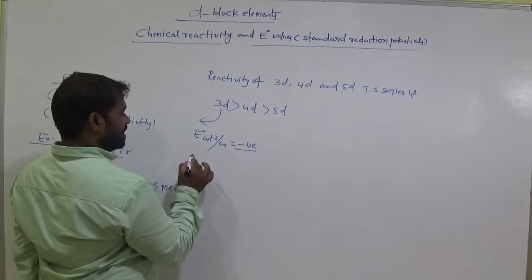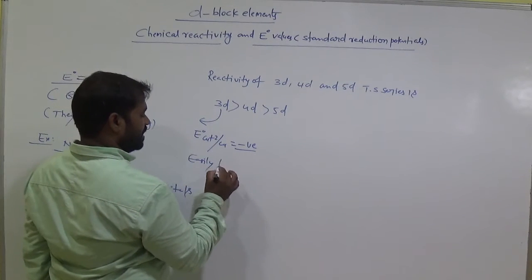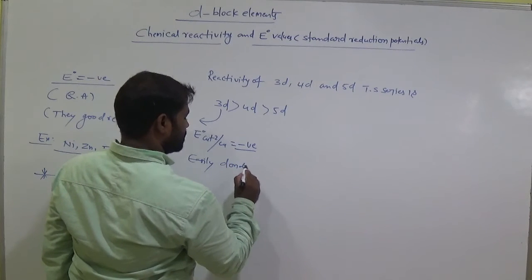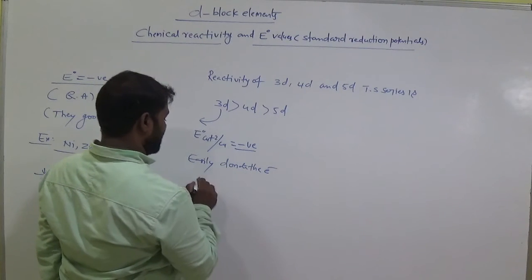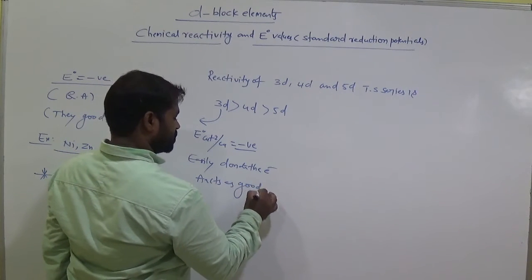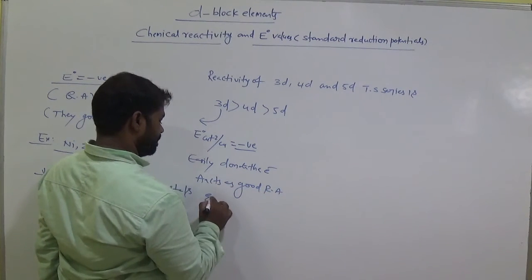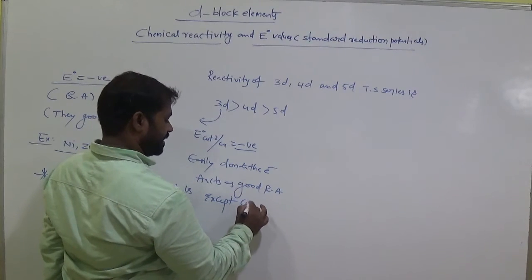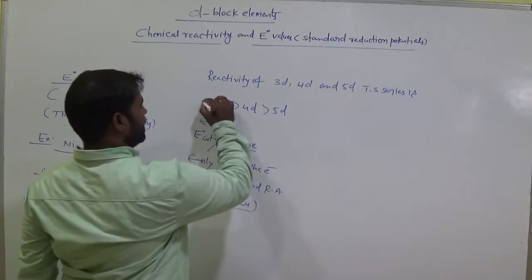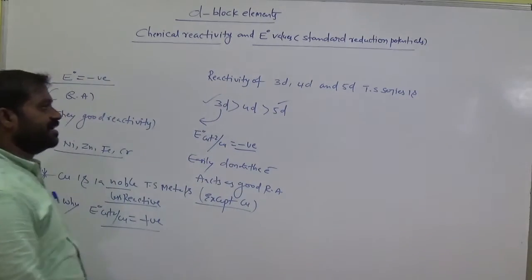So they easily donate the electrons and act as good reducing agents, except copper. So the reactivity is more for 3D than 5D. Remember this.